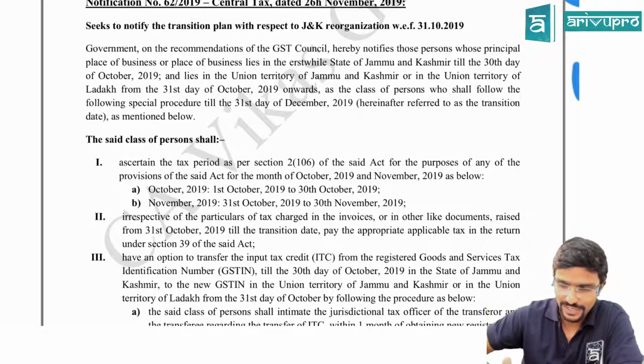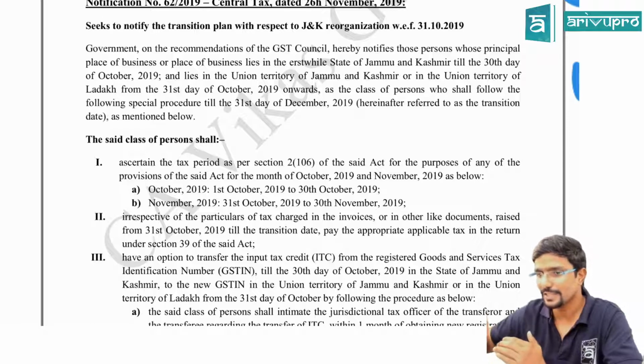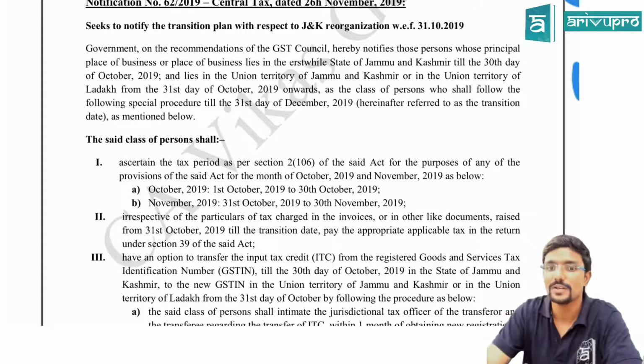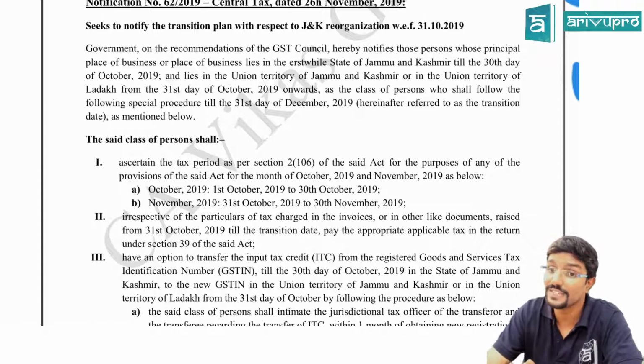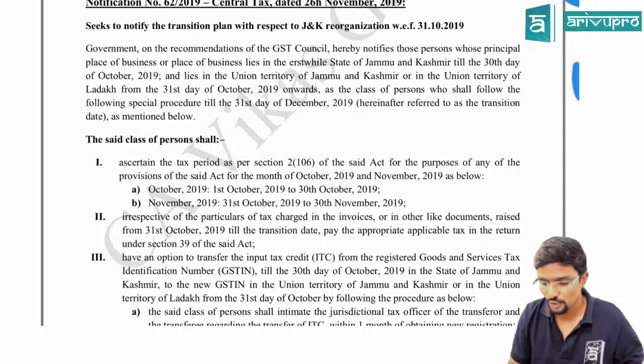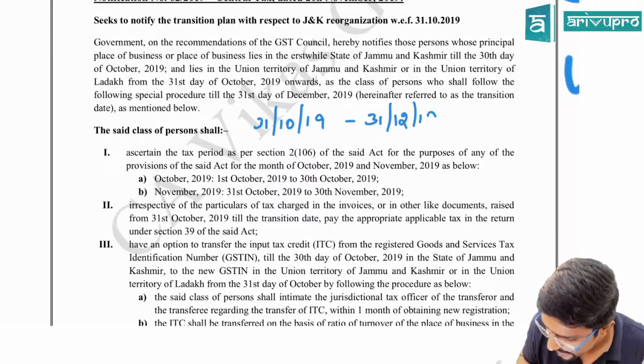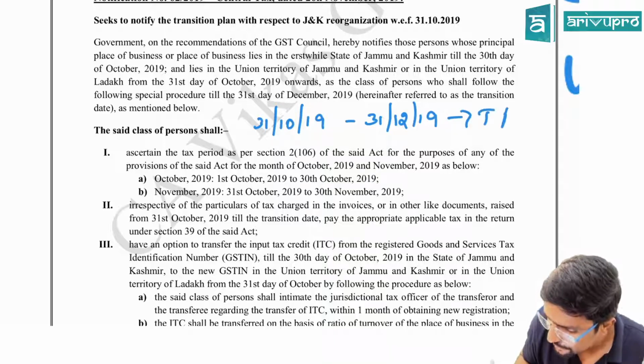Previously it was in Jammu and Kashmir. Now it is in either Jammu and Kashmir or Ladakh, because they are two different territories now. So from 31st October 2019 till 31st December 2019, this is a transition period, guys.